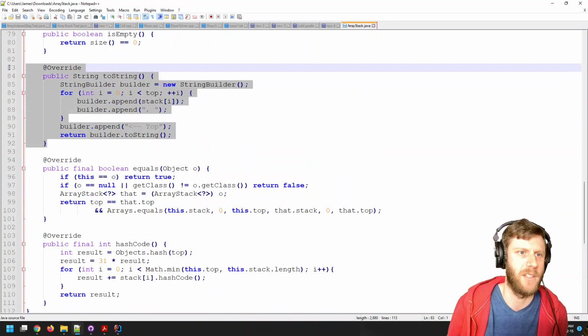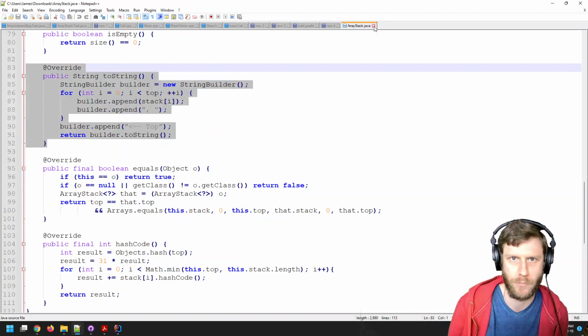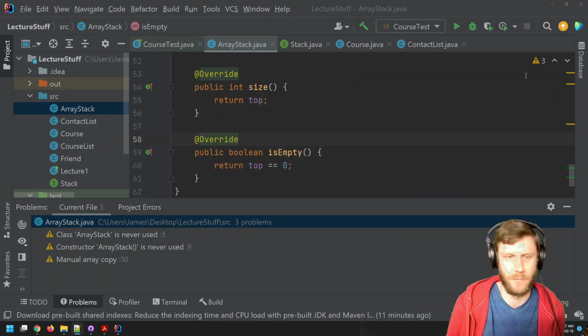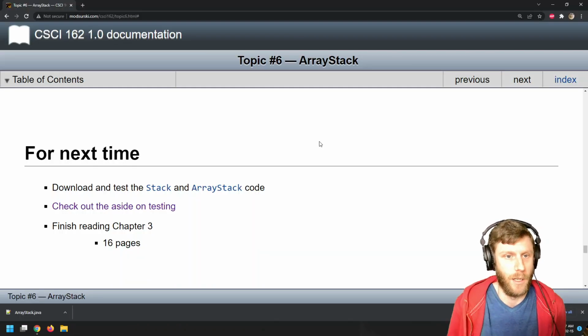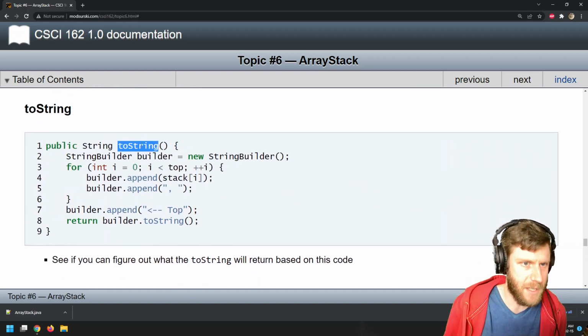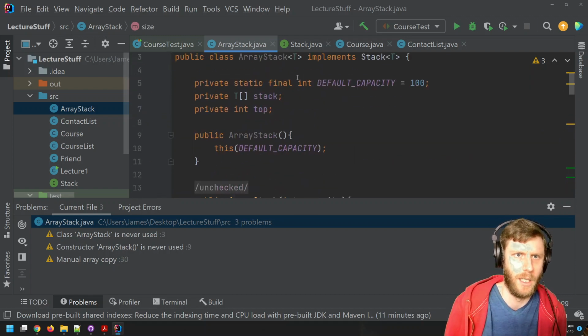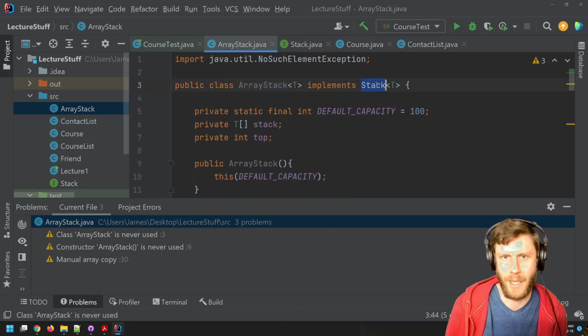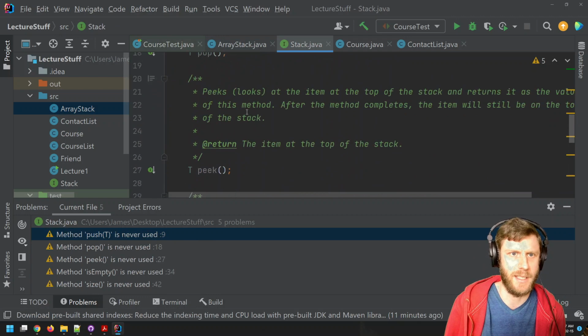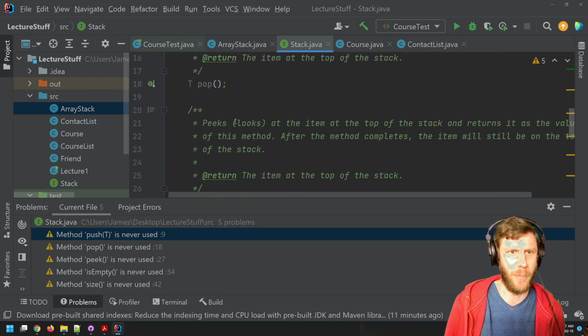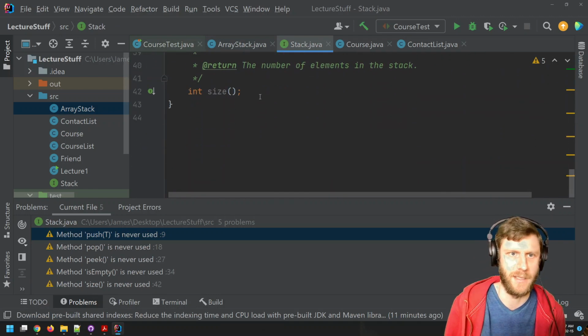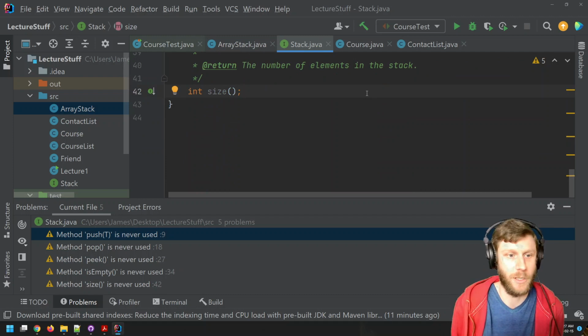But the toString is what we're going to focus on right now. Now, you'll notice, well, hold on. You're saying that if we're implementing everything here, ArrayStack implements Stack. If I go look at the Stack, Stack only has push, pop, peek, isEmpty, and size. It doesn't say toString. And you're right.